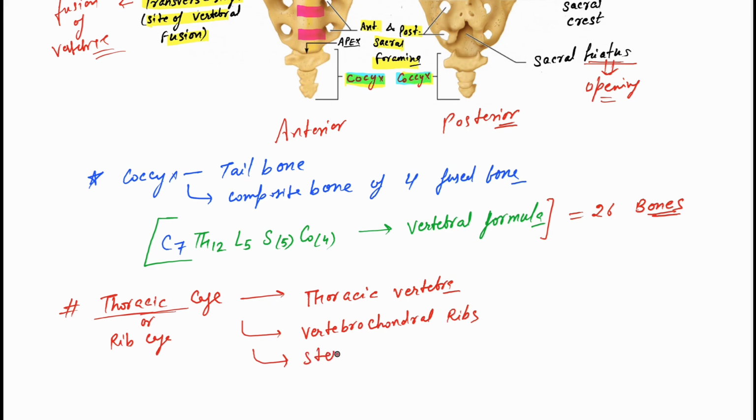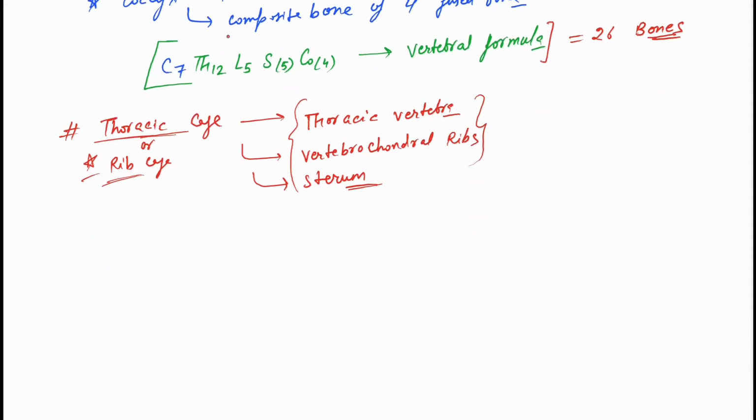So these three form the thoracic cage or rib cage. So the rib cage is formed by the thoracic vertebra, then by the vertebrochondral ribs, and the sternum. The ribs we haven't discussed yet, so let's go to the ribs.